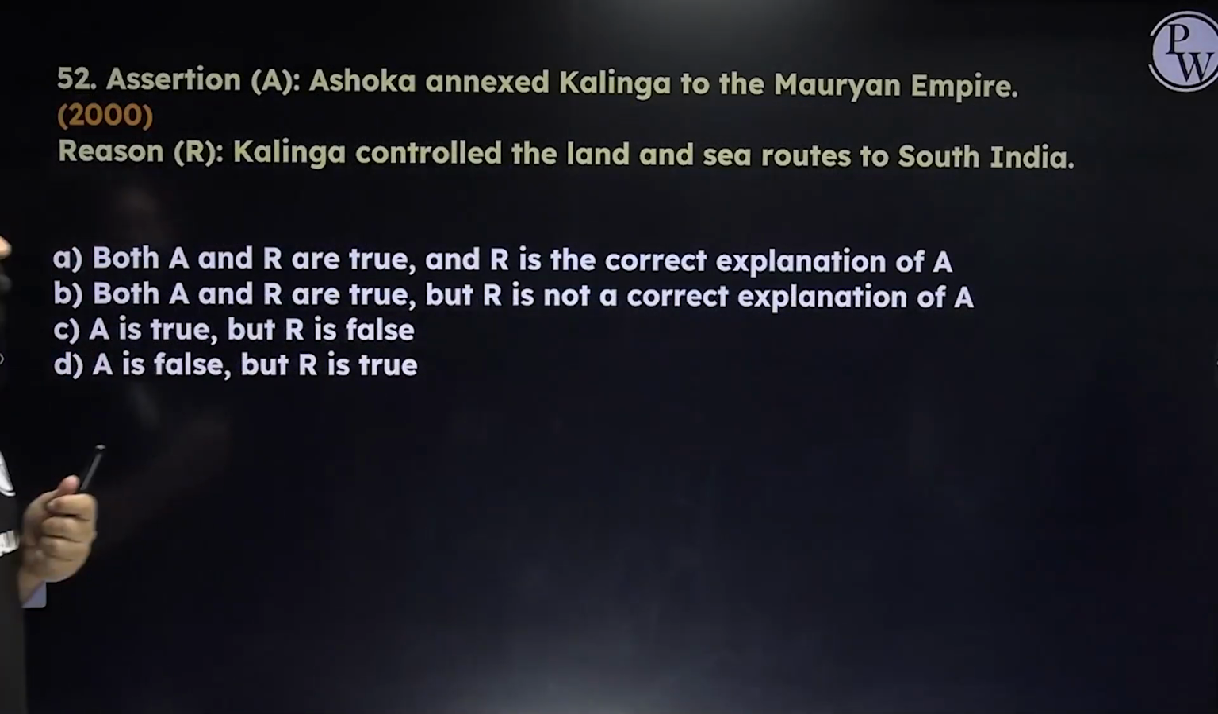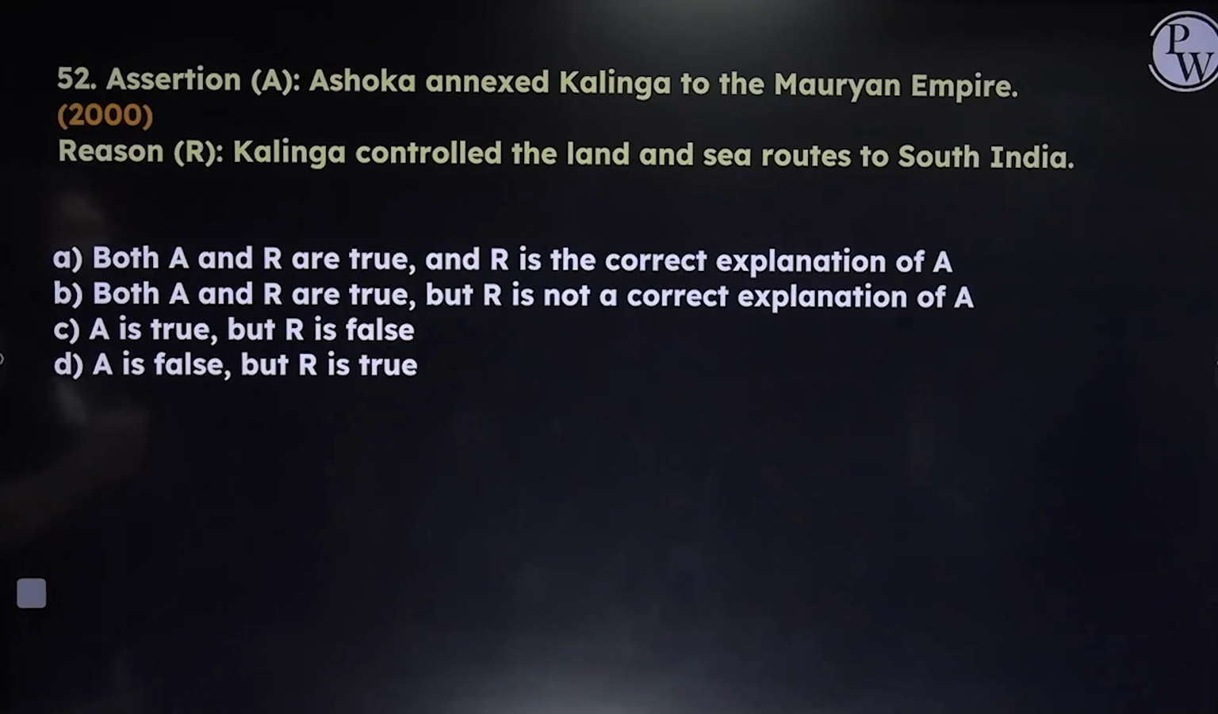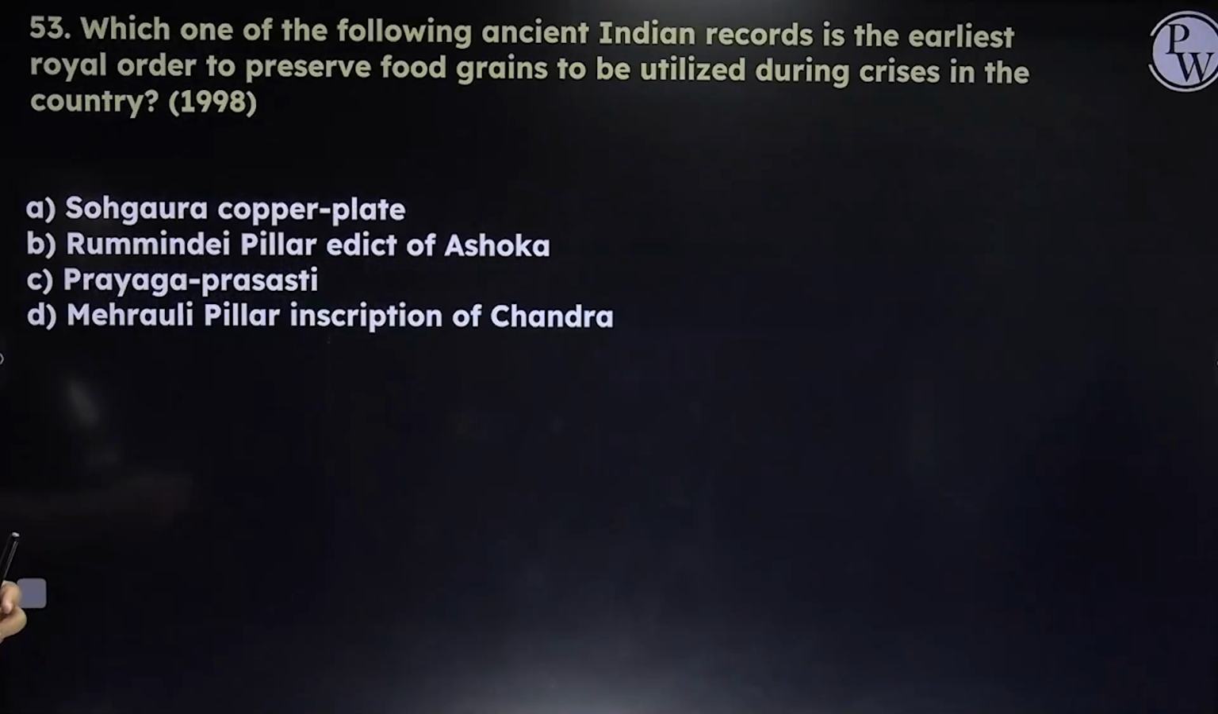Next, Ashoka annexed Kalinga to the Mauryan Empire, correct? And Kalinga controlled the land and sea routes to South India. So naturally, the answer is going to become A, because B is a good explanation of the A.